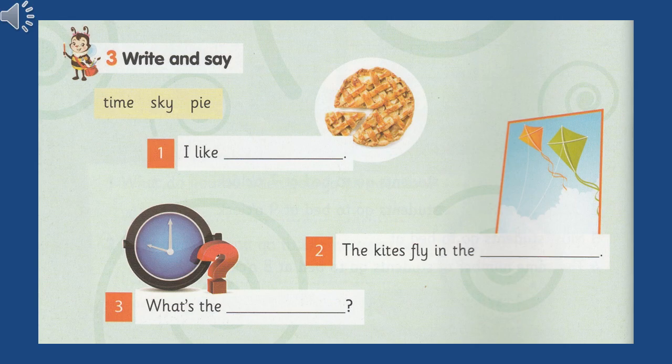Number 2. The kites fly in the. What can you see in the picture? The kites fly in the sky. Number 3. What am I asking for, what do I have in the picture? What's the time? Well done.